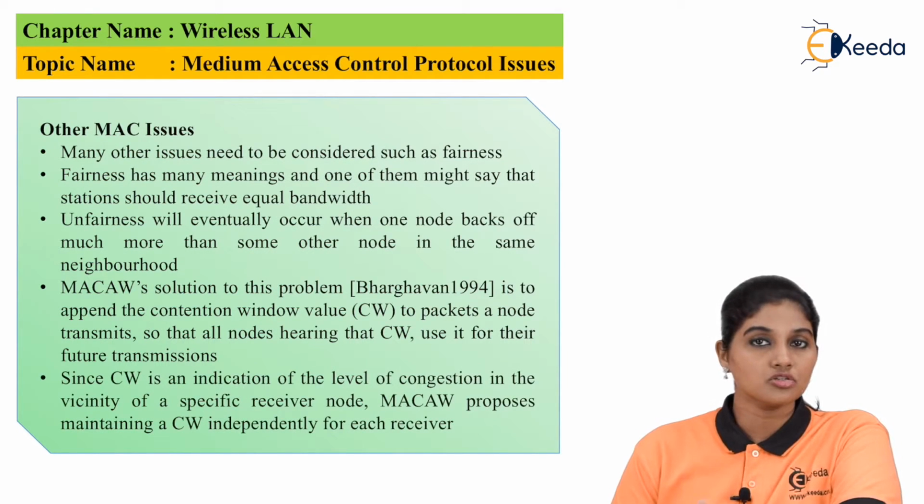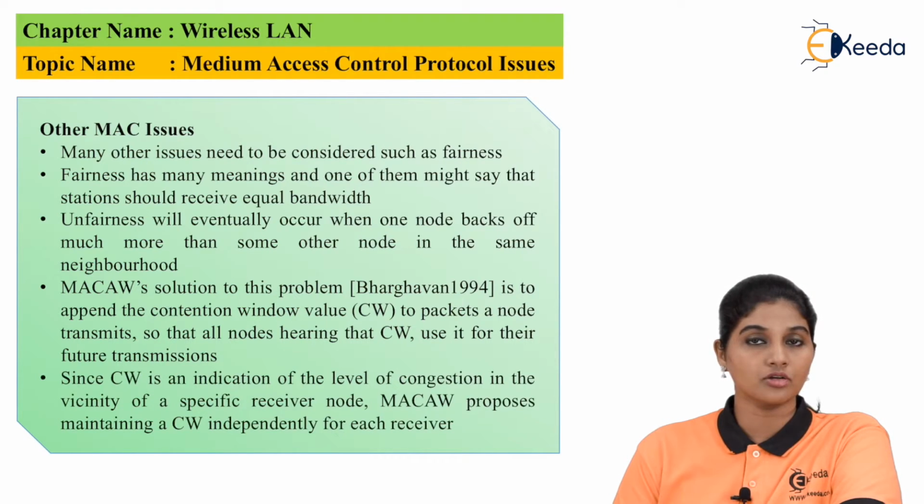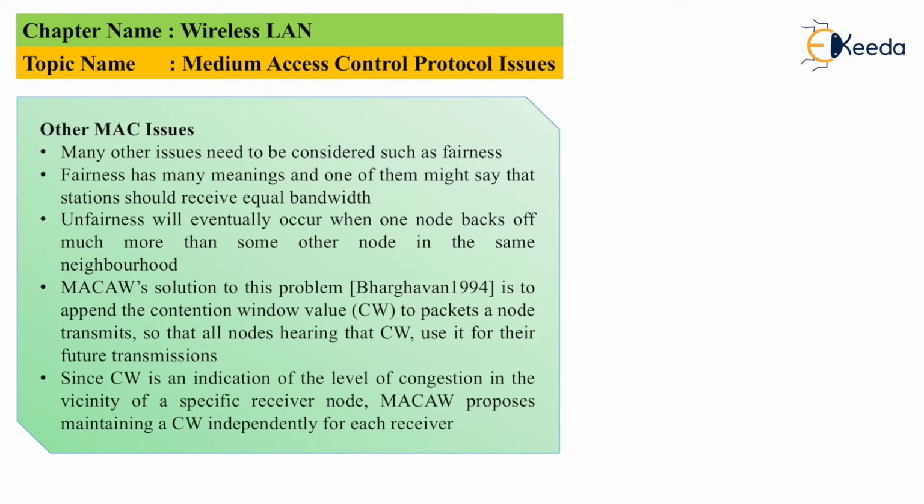Now there are many other issues related to MAC along with reliability, collision avoidance and congestion control. So let's discuss the other issues which are related to the MAC layer. First issue is fairness. Fairness has many meanings, and one of them is that every station should get equal bandwidth.